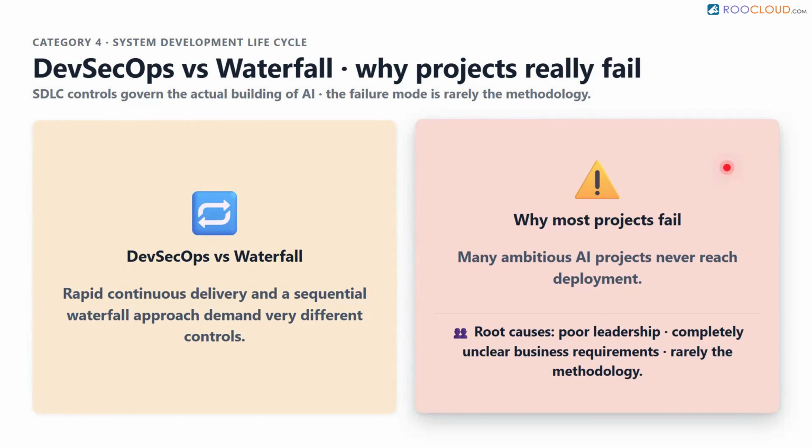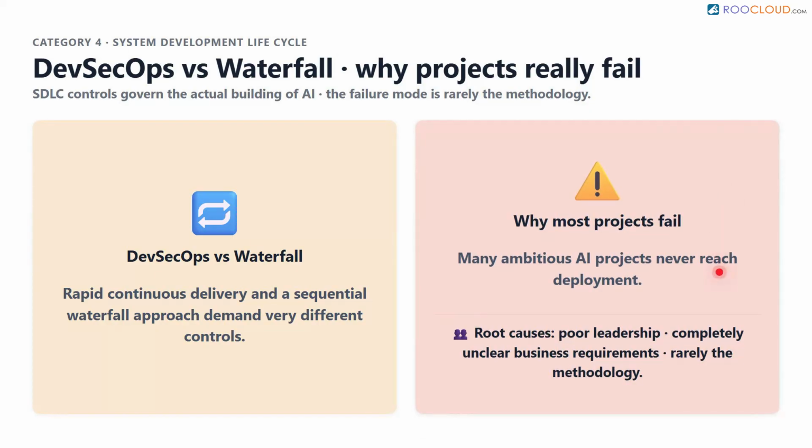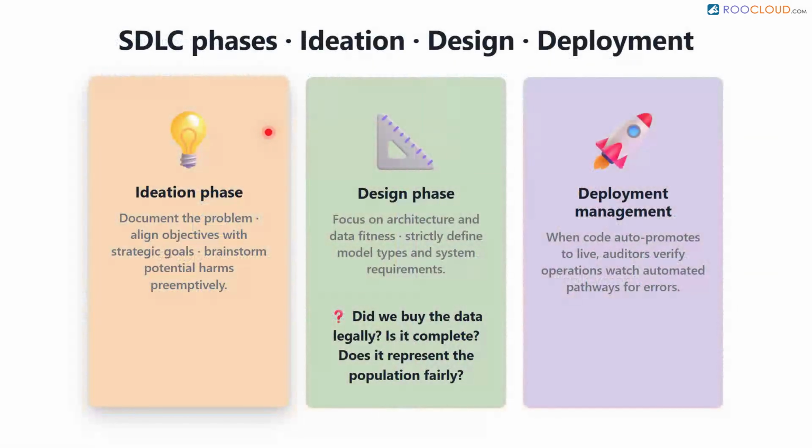Interestingly, many of these highly ambitious development projects never actually make it to deployment. This failure rate is rarely due to the methodology. Most projects fail because of poor leadership or completely unclear business requirements. During the ideation phase, teams must clearly document the problem they are trying to solve, align their objectives with broader strategic goals, and preemptively brainstorm any potential harm the system might cause.